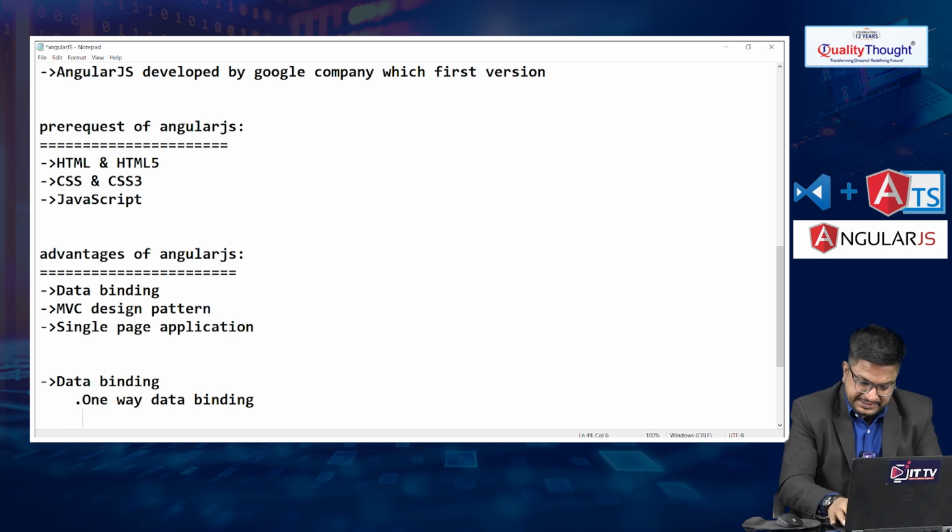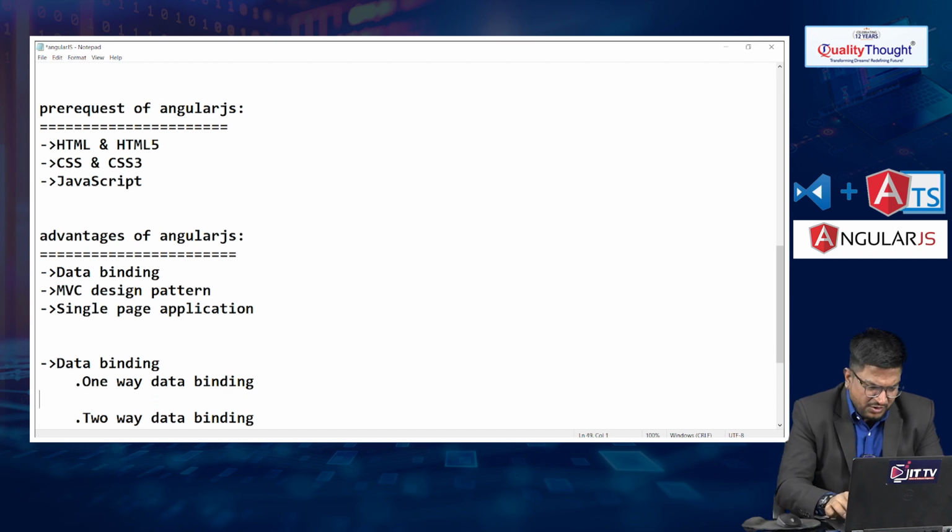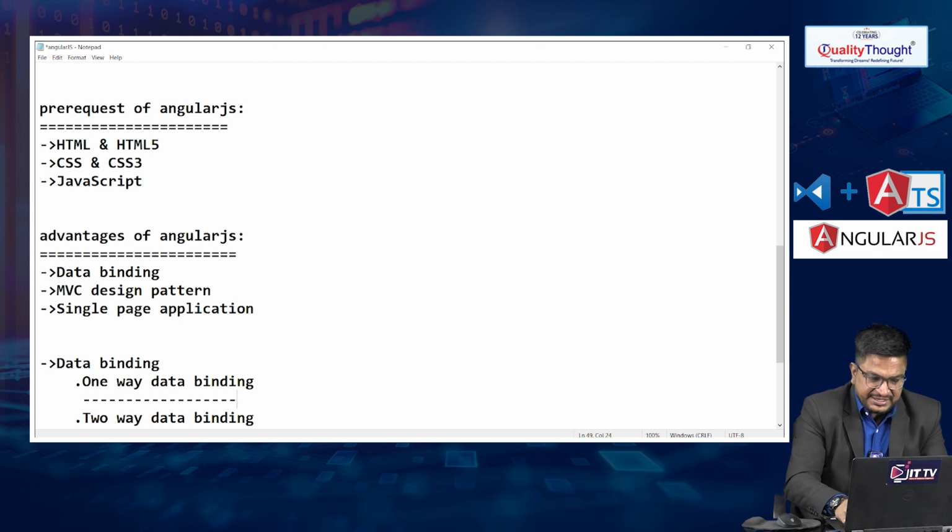Second one, if you notice here guys, two-way data binding. Next one, if I am talking about, sir, what is one-way data binding? Let me write a short definition so you can understand. We'll see everything practically also, guys.